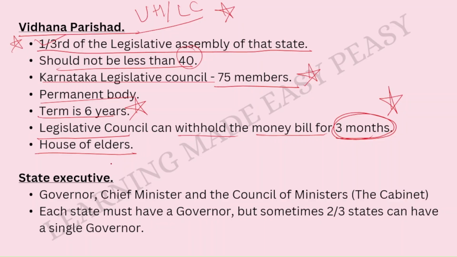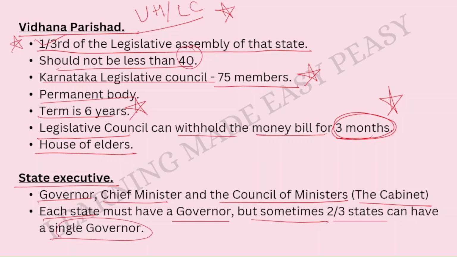Okay, House of Elders. Then the state executive: the governor, the chief minister, and his council of ministers, that is the cabinet, serve as the state executive. Each state must have a governor. But sometimes what happens is 2 or 3 states together can have just one governor, that is a single governor. A single governor can look after the things of 2 or 3 states sometimes. Alright?